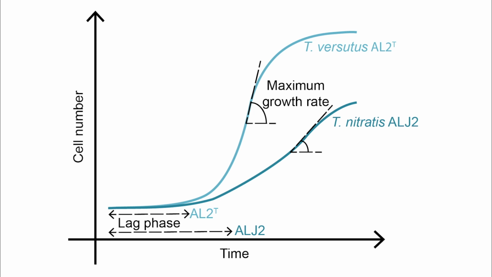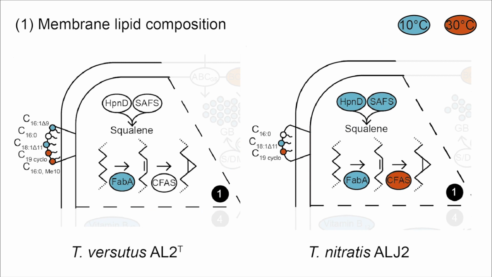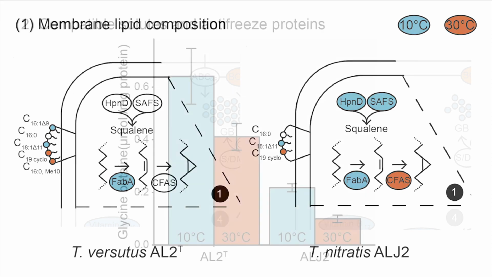We found that the Siberian strain AL2 grew much better at 10 degrees than the Kenyan strain ALG2, as AL2 had a shorter lag phase and a higher maximum growth rate at this temperature. Looking at the membrane lipid composition, we saw that both strains increased their unsaturated fatty acid content, which is a well-known mechanism to maintain the membrane fluidity at low temperature. And gene expression data revealed that the FAB pathway appears to be a major desaturation mechanism under this condition.